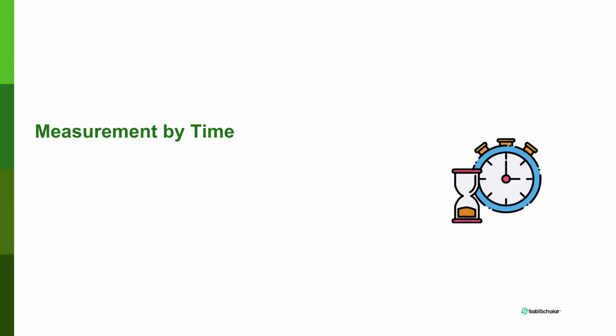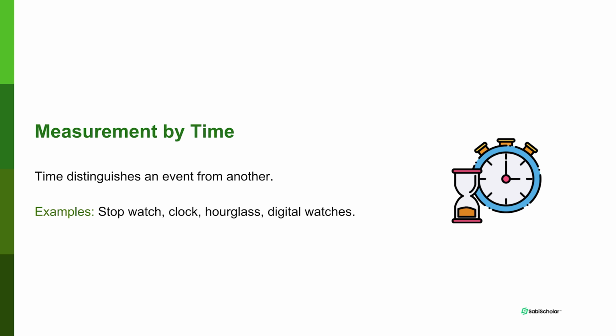Now, another dimension of measurement is time. Time distinguishes an event from another event. That is, time is a quantity used to distinguish between events with reference to before and after. If an event occurs at 2 a.m. and another occurs at 4 a.m., then you know that the one that occurred at 2 a.m. occurred before, while the one at 4 a.m. occurred after. So time is used to distinguish between events. Examples of equipment used to measure time are stopwatch, clock, hourglass, and digital watches.